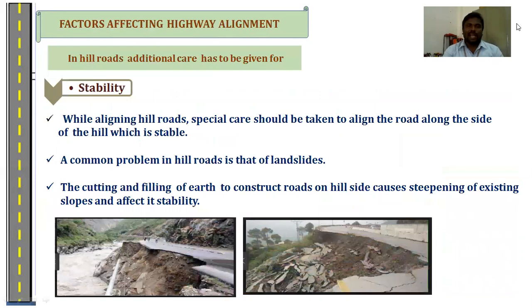If we construct the highway project in hilly areas, we should take more care. First one is the stability. In hilly areas, the very generally known cause is landsliding. Because of the instability of the soil, the landslide may slide down, which will cause severe damage to the highway alignment. So in the case of hilly regions, we give additional care and additional precautions for soil stabilization.